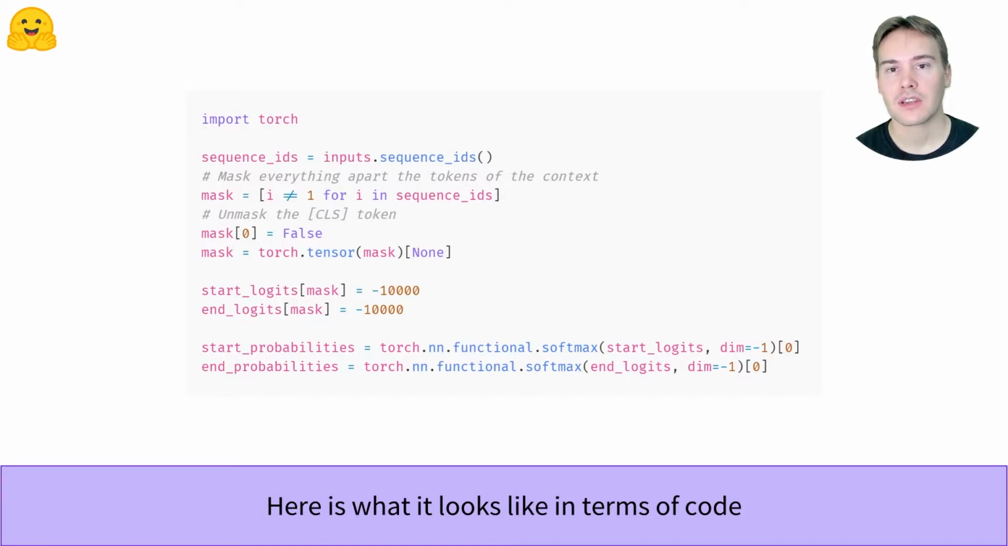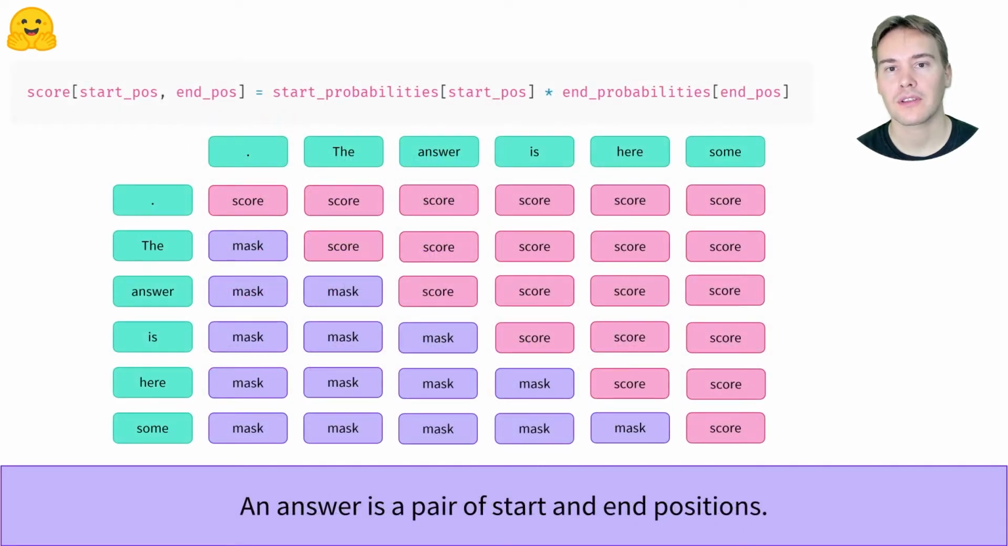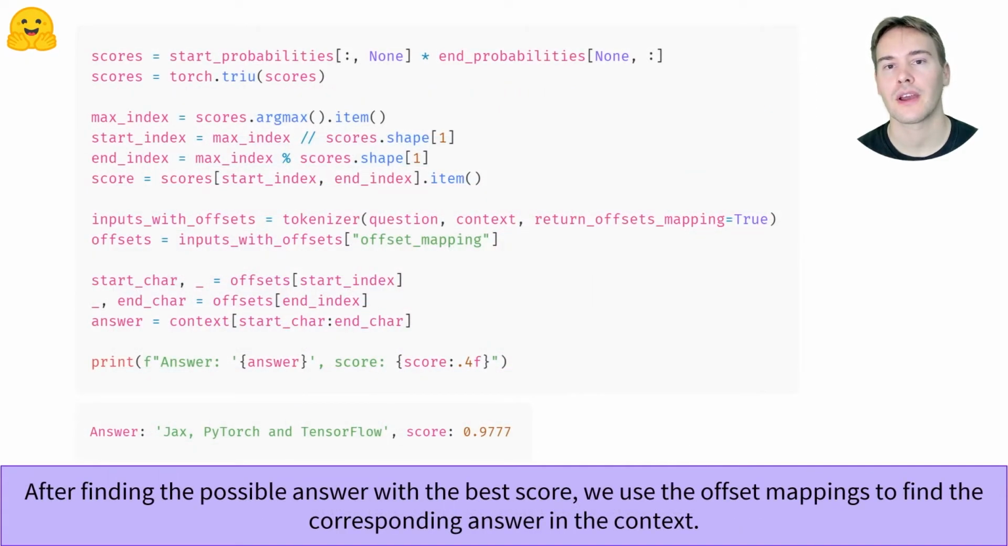Now the probability for each start and end position corresponds to a possible answer. We give a score that is a product of the start probabilities and end probabilities at those positions. Of course, a start index greater than an end index corresponds to an impossible answer. Here is the code to find the best score for a possible answer. Once we have the start and end positions of the tokens, we use the offset mappings provided by our tokenizer to find the span of characters in the initial context and get our answer.